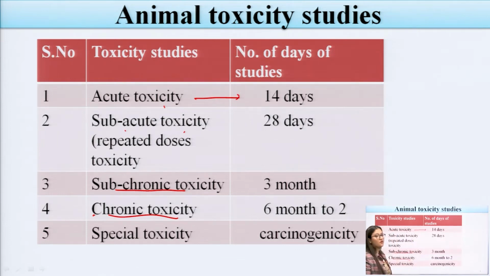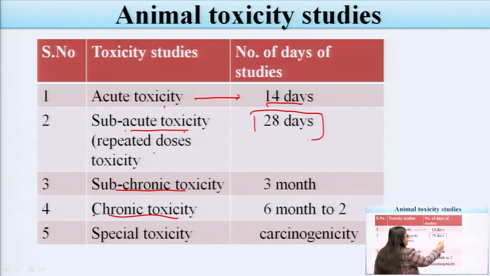For example, acute toxicity studies are mainly done for 14 days. Subacute toxicity, known as repeated dose toxicity, is where we repeat the drug more than one time. In this the studies go on for about 28 days. The third one is subchronic toxicity, in which the studies go on for about 3 months.